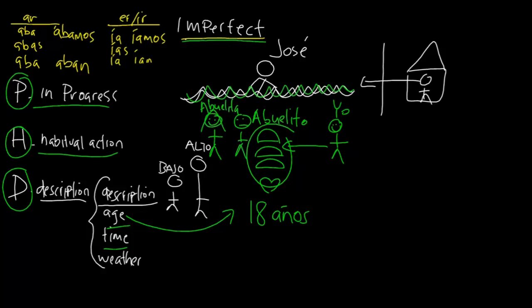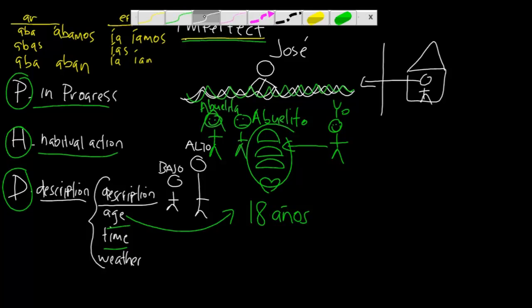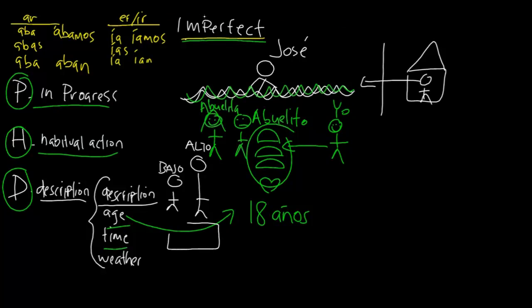Time. Well, time is important, obviously, because we all have a limited amount of time. But we're going to draw a digital clock over here. And we're going to call this, let's see, 3 o'clock. Okay? Why 3 o'clock? Because I like the number 3. So if you're going to describe time in the past, you have to use the imperfect tense.